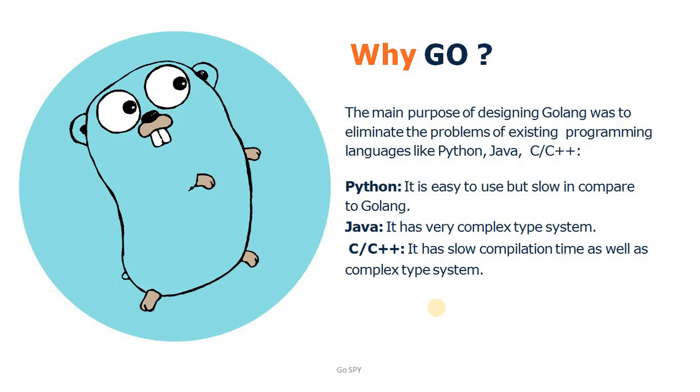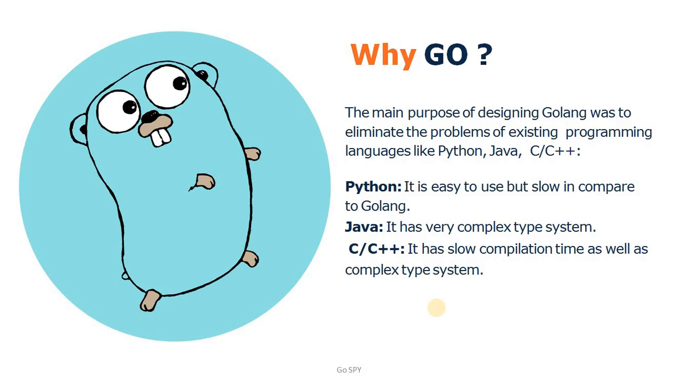So let's move on to C and C++. As we know, these two programming languages are evergreen, they are never going down in the market. But they also have some limitations, like a slow compilation process and a quite complex type system. As we know, C is mostly used in low level programming, and Go also achieves the same thing with its easy type system.